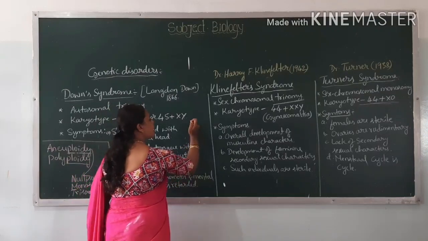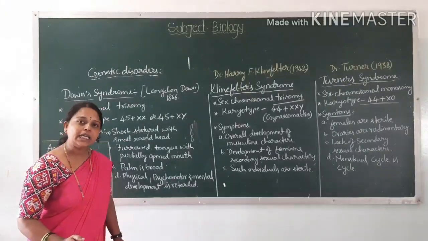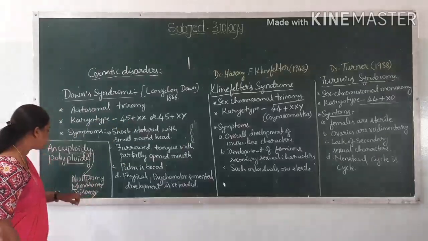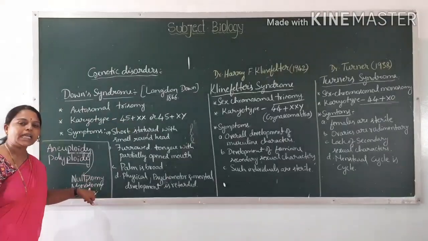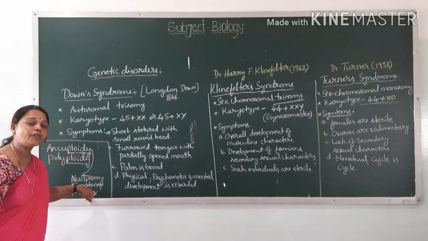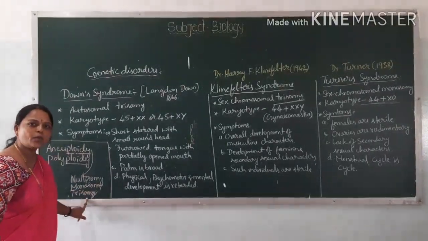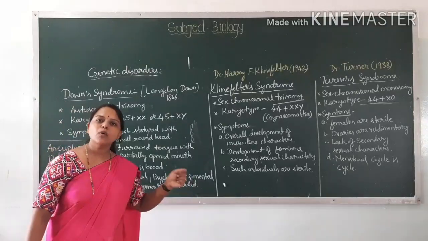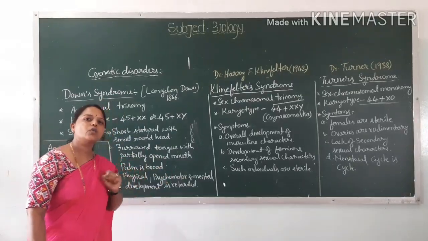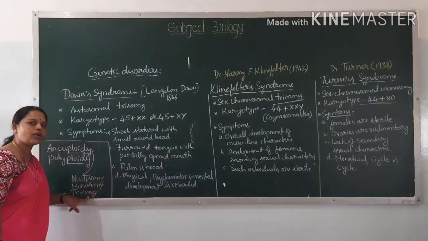The absence or deletion of one homolog of that particular chromosome leads to a condition called monosomy. And trisomy is the addition of one more chromosome to that homologous pair. That leads to a condition called trisomy.